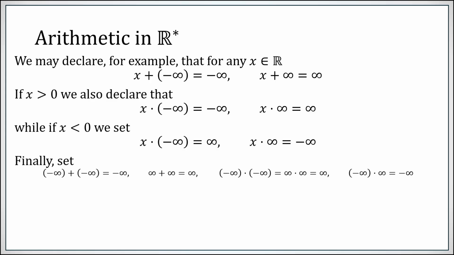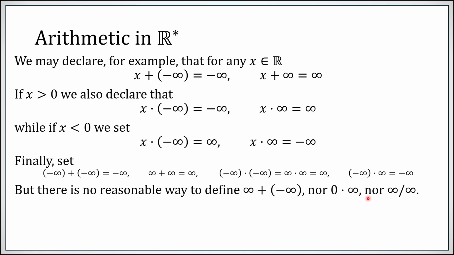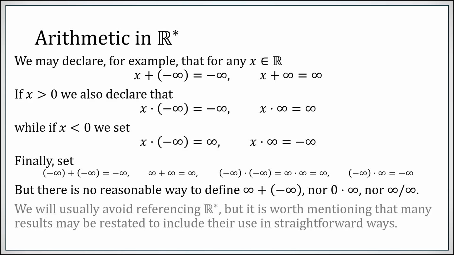And finally, we can declare some arithmetic with infinities. The sum of two minus infinities is still minus infinity. The sum of two plus infinities is still plus infinity. The product of two minus infinities or the product of two positive infinities is infinity, and the product of two infinities of opposite sign is just minus infinity. But we're not going to try to talk about infinity minus infinity, or 0 times infinity, or infinity over infinity. If you've taken some calculus and you're familiar with L'Hopital's rule, for example, you know that this is a subtler thing than just, yeah, go for it. So we're not going to talk about those operations.